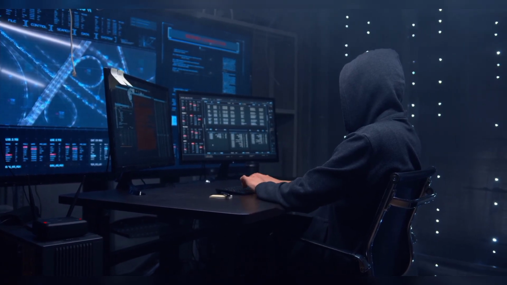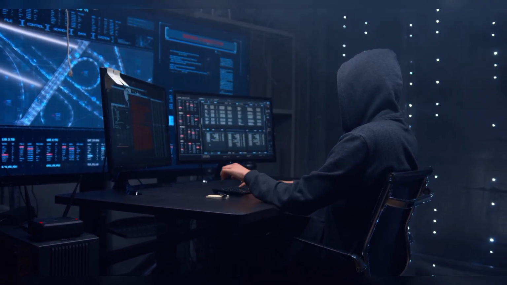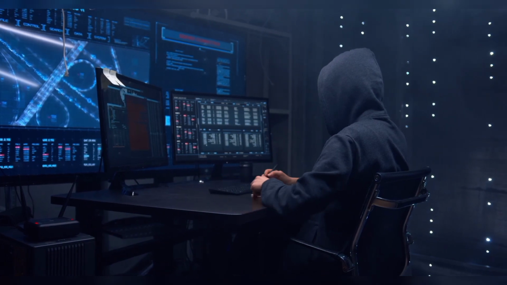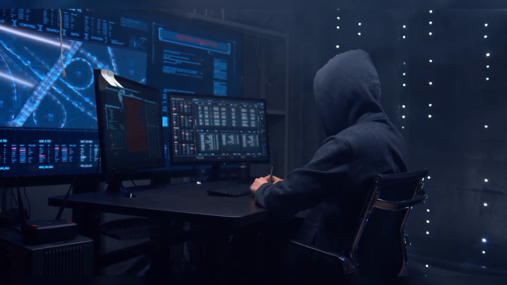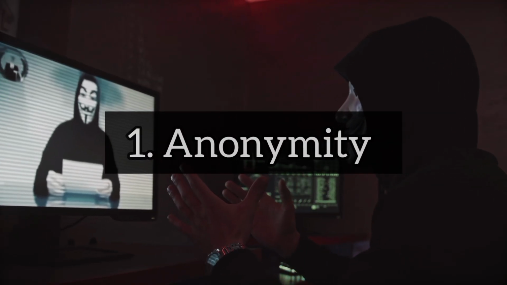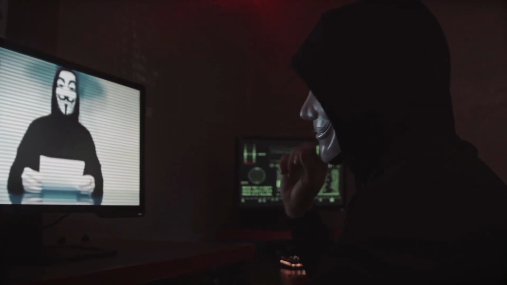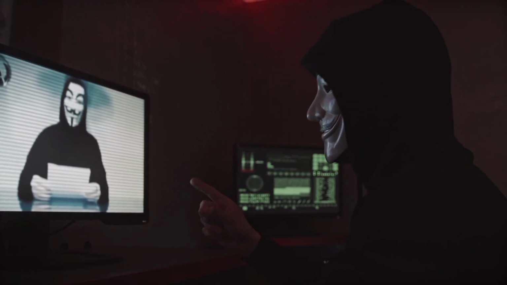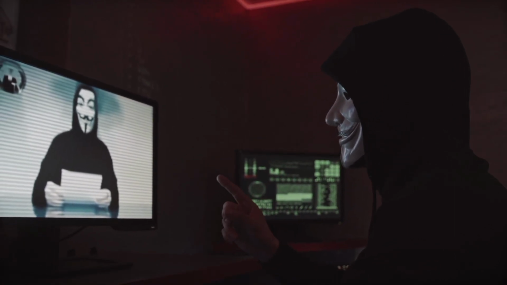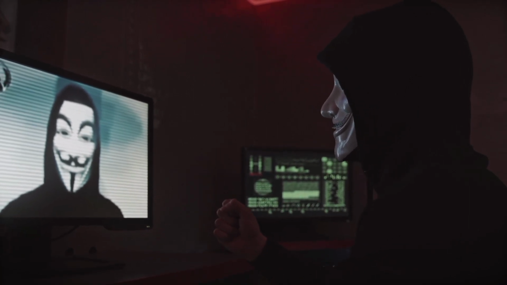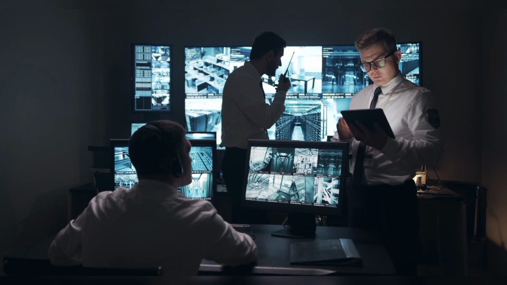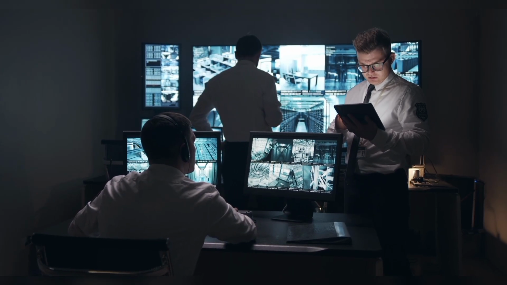Why hackers want to change it? Hackers might want to change their MAC address for various reasons. Number 1. Anonymity. Changing the MAC address can help hackers stay anonymous on a network. By using a different MAC address, they can avoid being easily traced back to their actual device.